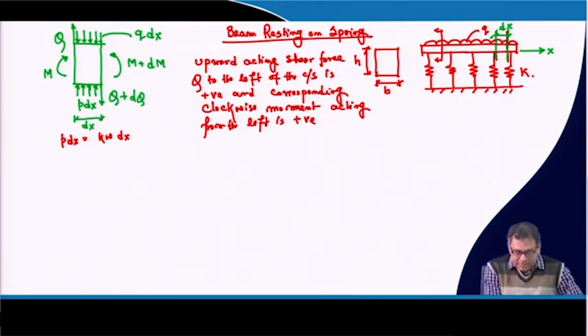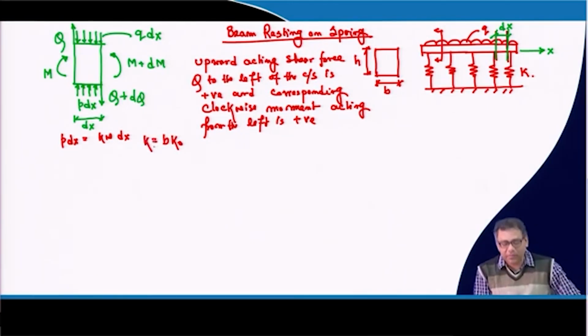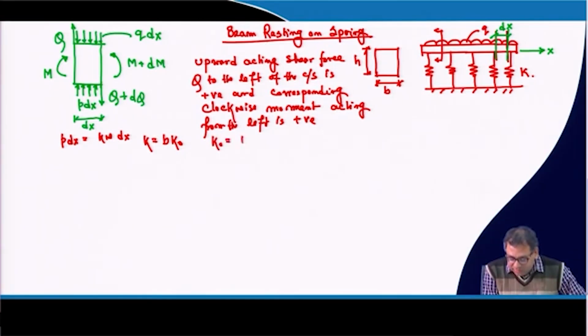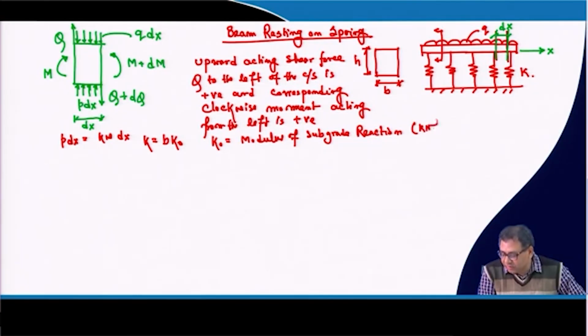So actually this K is basically B into K0. So K is equal to B into K0, where K0 is equal to the modulus of subgrade reaction, whose unit is kilonewton per meter square per meter.